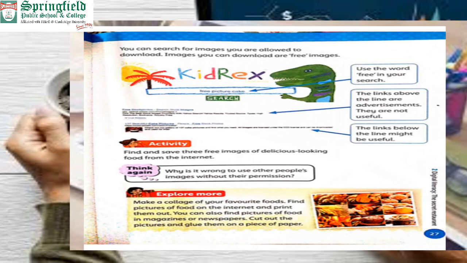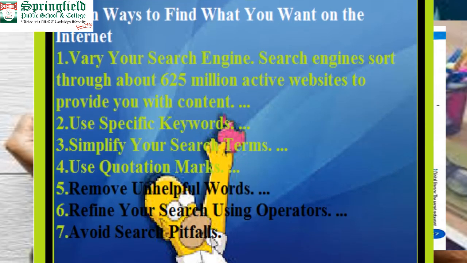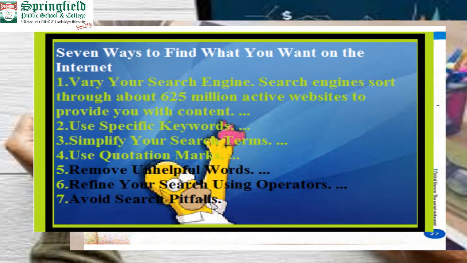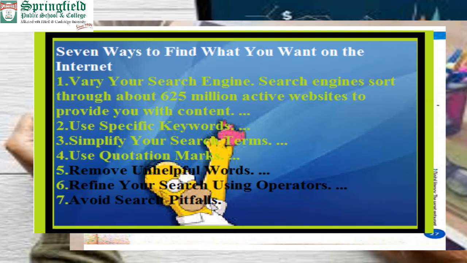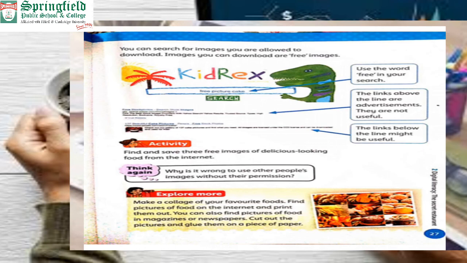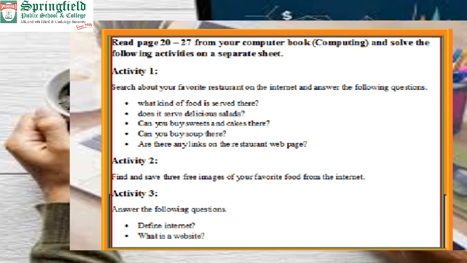Now we are going toward how we will do the searching. We have a net, we have a search engine. Now how can we do the searching? We will write just a word in our bar, and in that bar we will just click on the search option. Then different websites will appear, and these are in the form of hyperlinks. We just click on them and the new website will open.